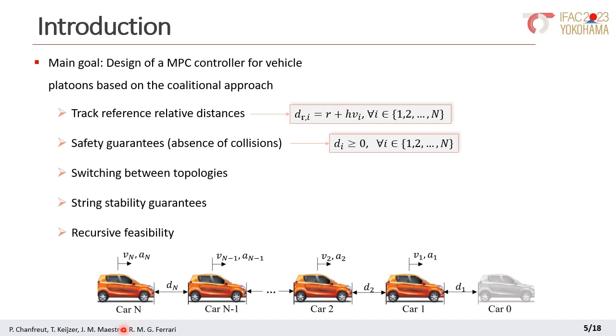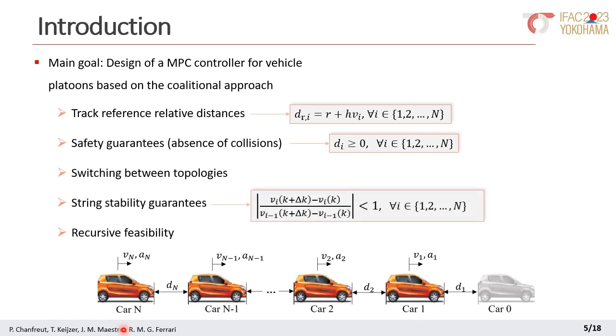Moreover, we want to realize these goals in a string-stable manner. String stability is a property that focuses on the propagation of the control decisions along the string of cars. In particular, we want to prevent using increasing control effort as we move along the platoon. The underlying idea is to avoid very large control inputs if the string is very long. The constraint we consider in this paper, this will be a soft constraint, is this one. As we see, it considers the amplification of the increment in velocity over time using absolute values.